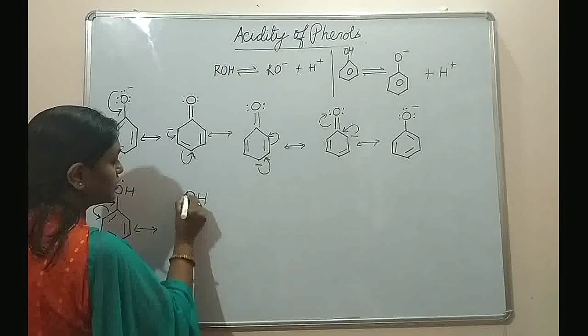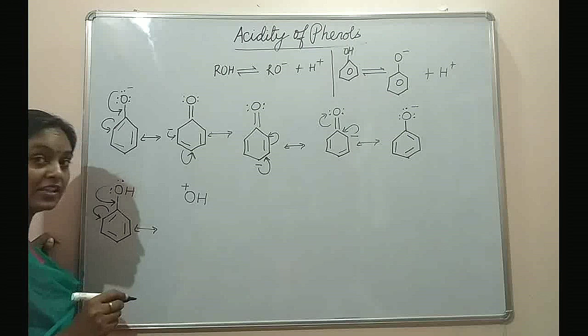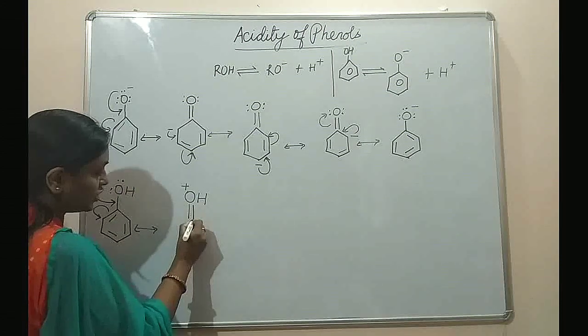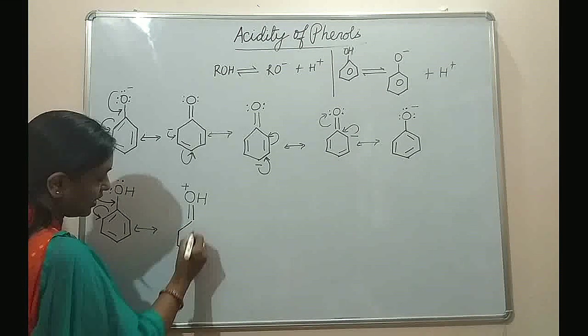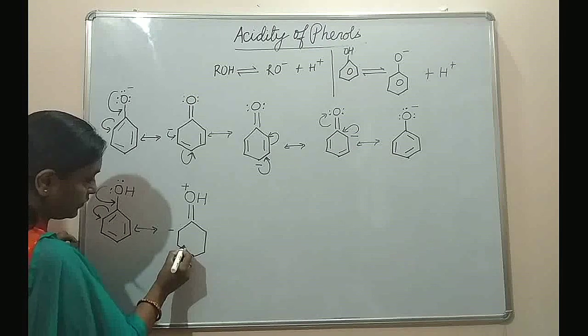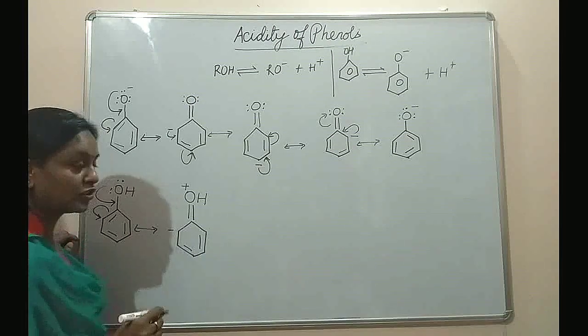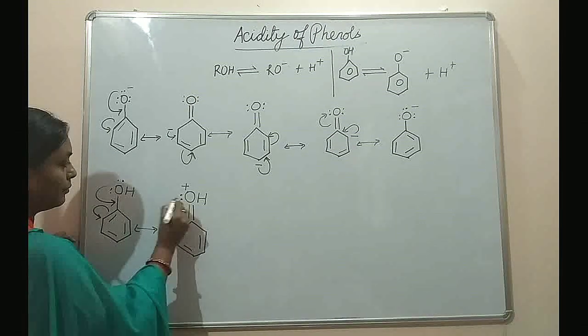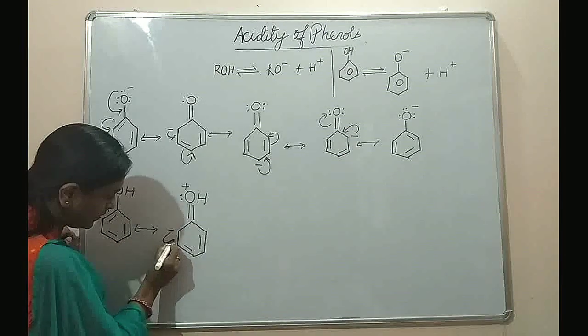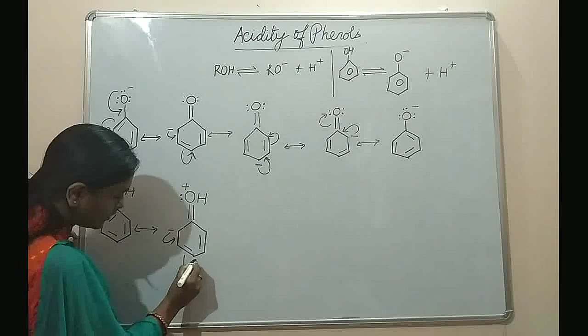And in this resonating structure, because of delocalization of the lone pair of electrons, a positive charge will develop on oxygen and a double bond between carbon and oxygen atom, a negative charge over here. And this is the first resonating structure that we have, and a pair of electrons will remain on oxygen. So the next step, this is how the delocalization process will take place.